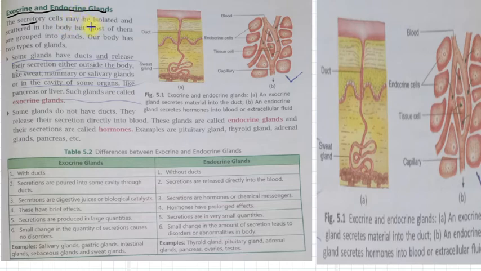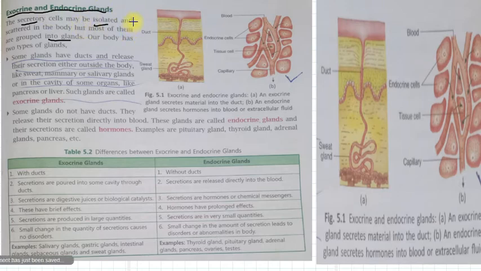So they may be isolated, मतलब अकेले हो सकते हैं, and scattered in the body, but most of them are grouped into glands, right? या तो अकेले होंगे या वो ग्रुप में होंगे, right? Our body has two types of glands. These are exocrine and endocrine glands, right?